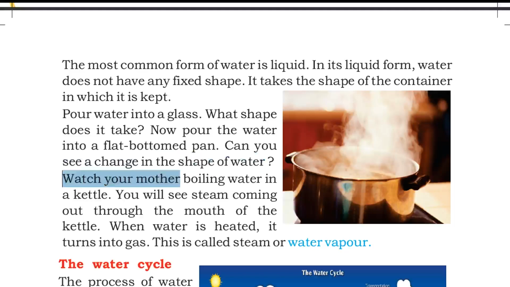Watch your mother boiling water in a kettle. You will see steam coming out through the mouth of the kettle. When water is heated, it turns into gas. This is called steam or water vapor.